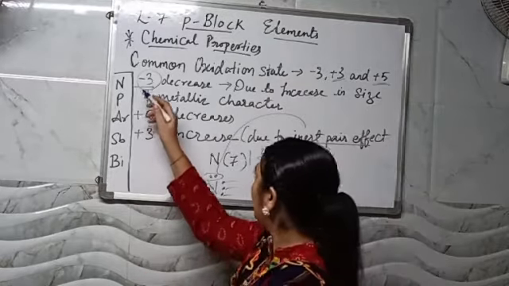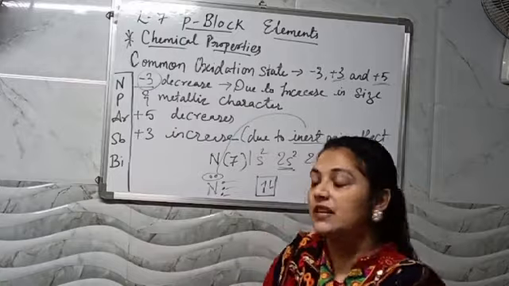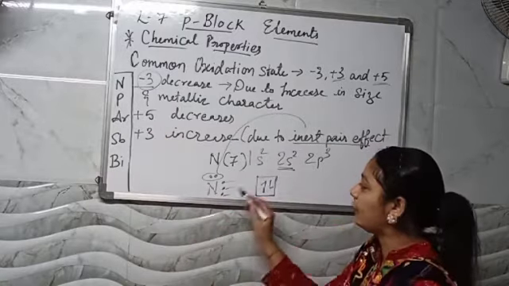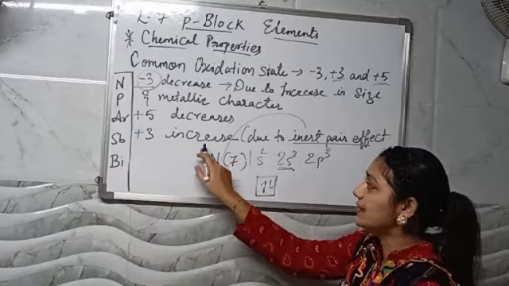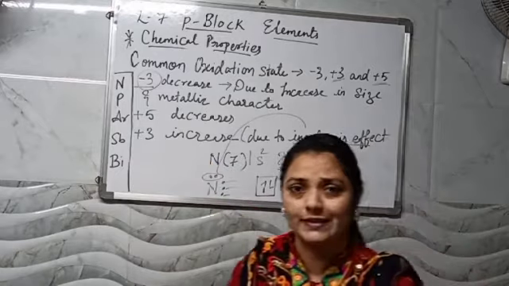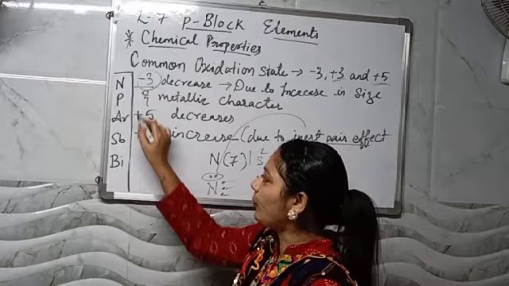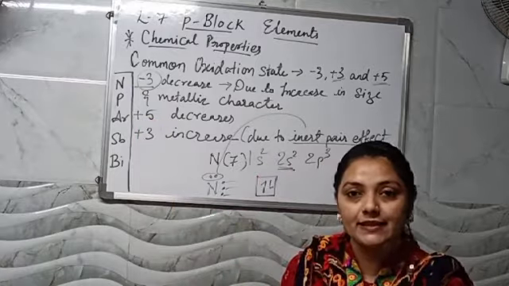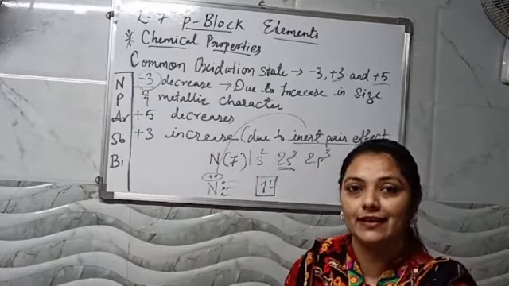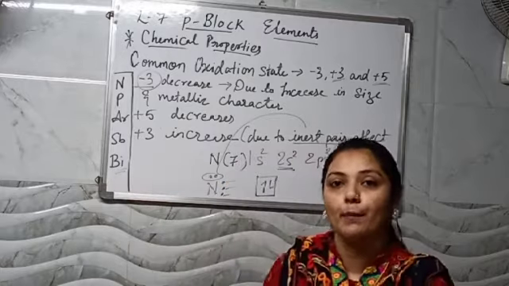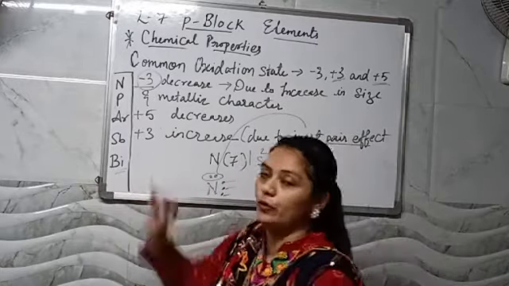So this is particularly increasing down the group. This property increases from top to bottom, and that is the reason that we can just simply lose the 3 electrons. Now one more common thing. From top to bottom the atomic size increases. When the atomic size is increasing, what is happening? That is easy to lose 3 electrons from bismuth compared to nitrogen.